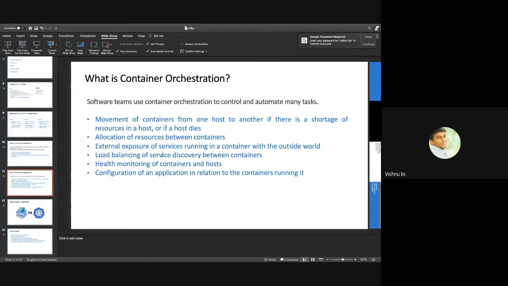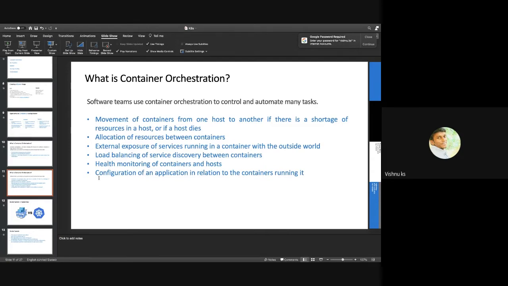Then load balancing and service discovery between containers, like DNS mapping and all those things. We can do all of that, but for doing all these things we have to do heavy engineering, like heavy scripting. But a container orchestration tool like Kubernetes makes everything readily available.